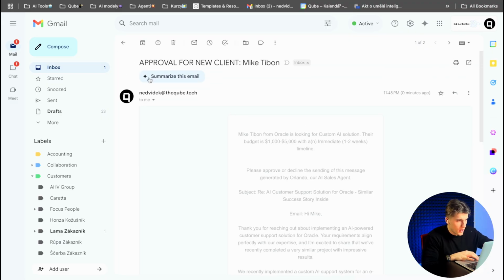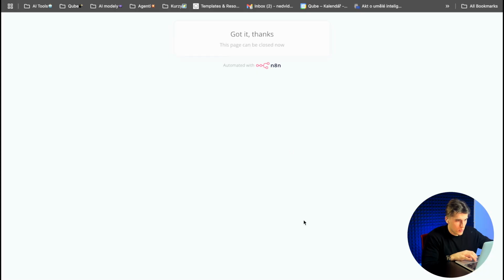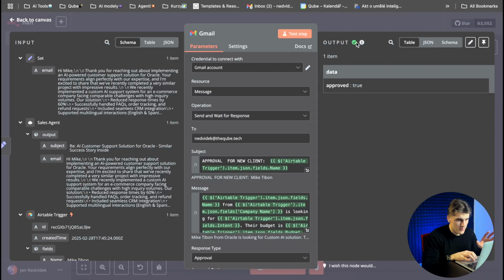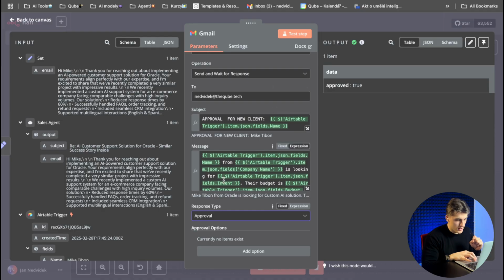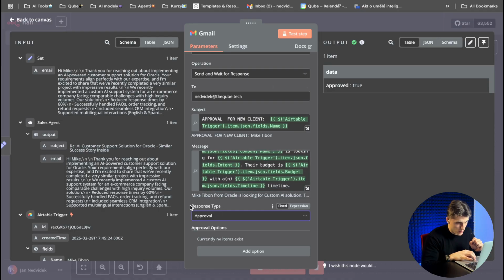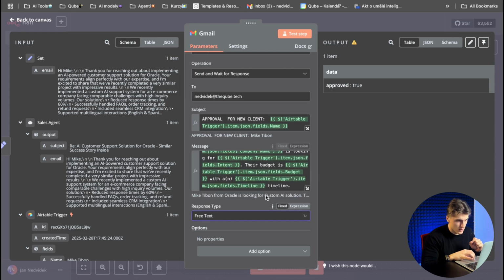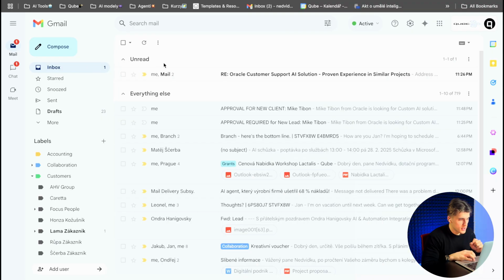As you can see, here is the approval for new client. Here is the message, here is the email, and here is the approve button. I've put here only the approve button, but I will rebuild it, because we don't want only to approve it, we want to write whether it is okay or not. So at the end of this Gmail node you have a response type, and you need to choose the free text version. When I do it one more time, I will now have the new message.